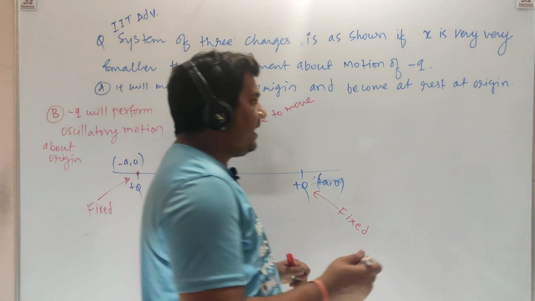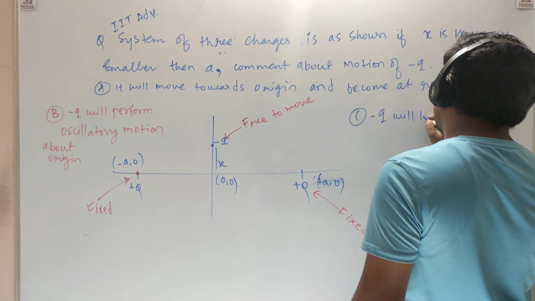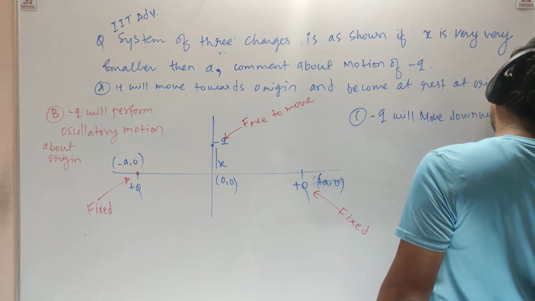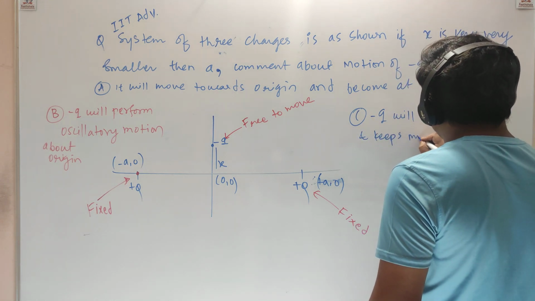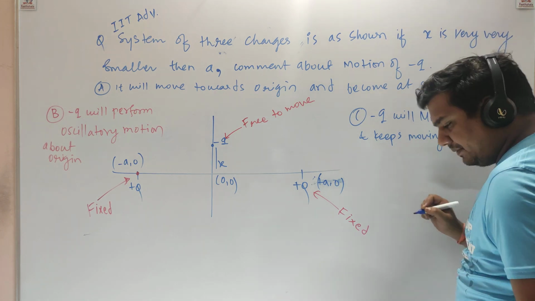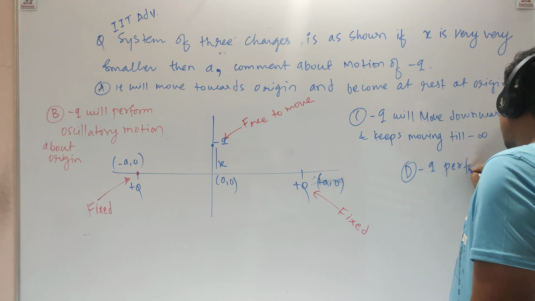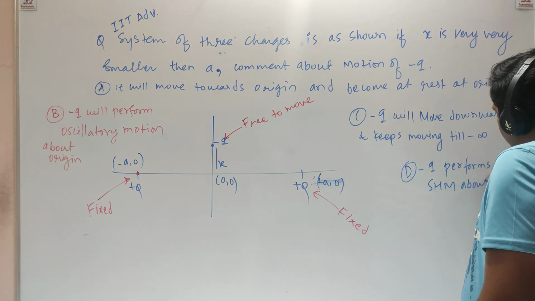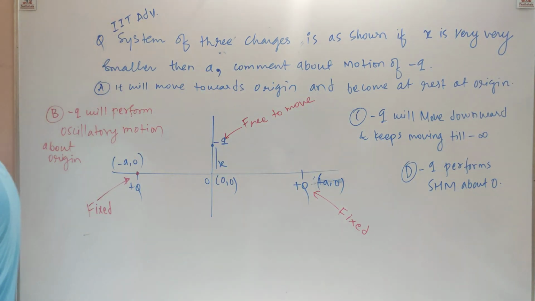Option C, minus q will move downward and keeps moving downward till minus infinity. And option D, minus q performs SHM about O. O means origin. Okay, everyone.